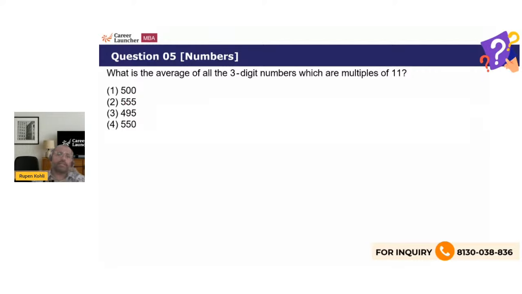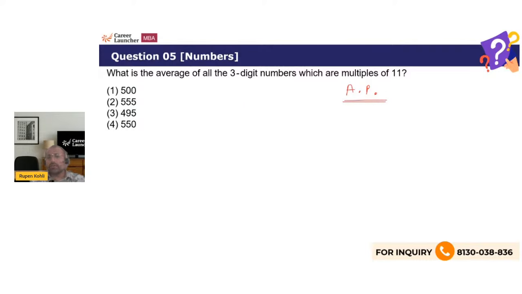Very good, Dharya. Thank you. I think you know the concept and trick. Yes. So it's an AP, isn't it? That we're talking of. Isn't this an arithmetic progression? Multiples of 11 is an AP. 11, 22, 33, 44, dot, dot, dot. It's not starting from 11, but wherever it's starting from, 110.